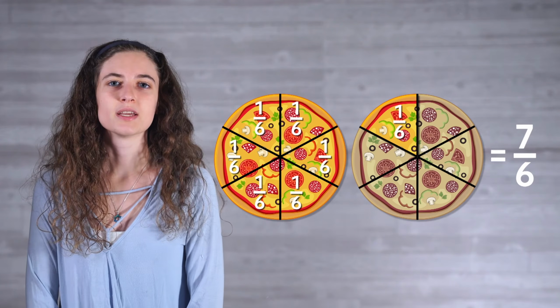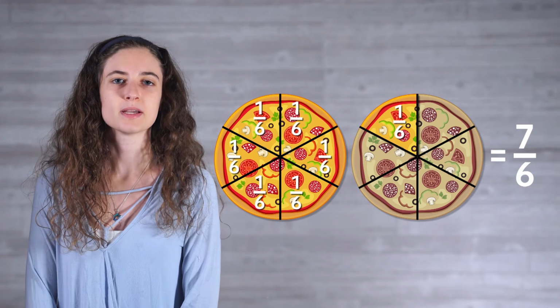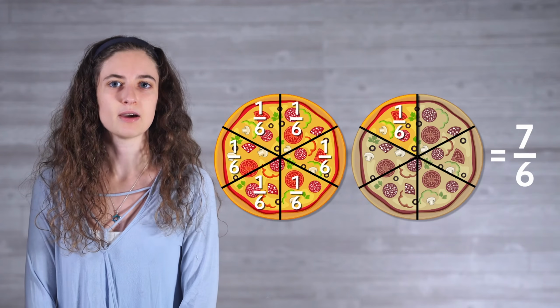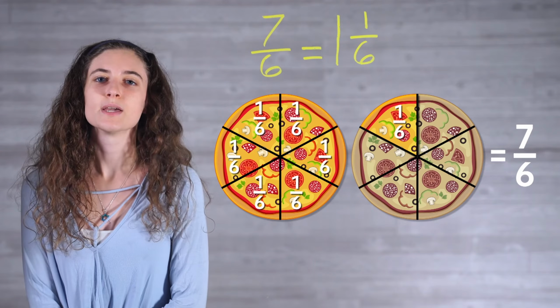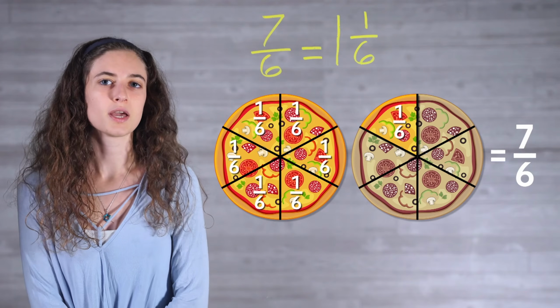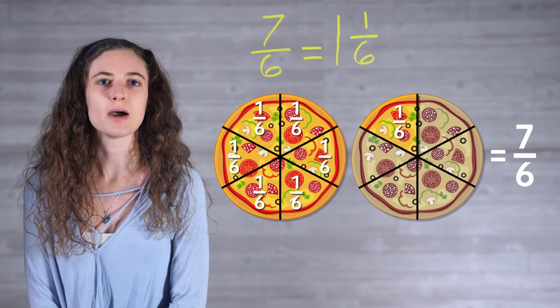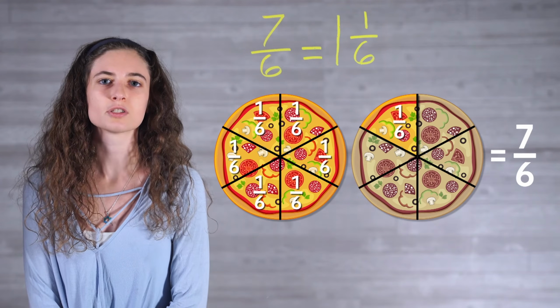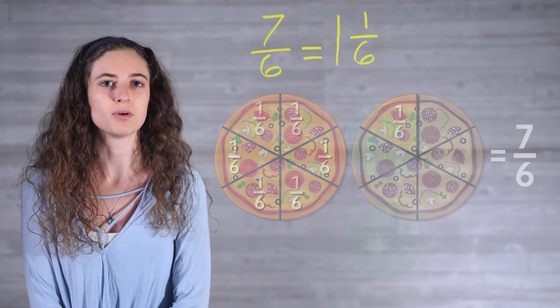It can also be written in another form called a mixed number. An improper fraction and a mixed number will represent the same amount, but simply be written in a different form. For example, the improper fraction 7/6 could also be written as the mixed number 1 1/6. Mixed numbers and improper fractions share the same amount, but as a mixed number, the parts are collected and consolidated into as many groups of one whole as possible.